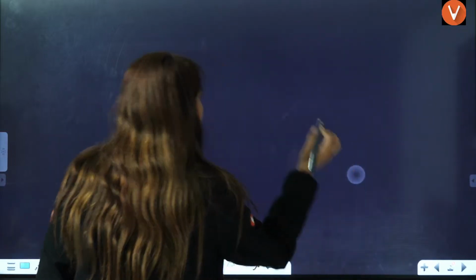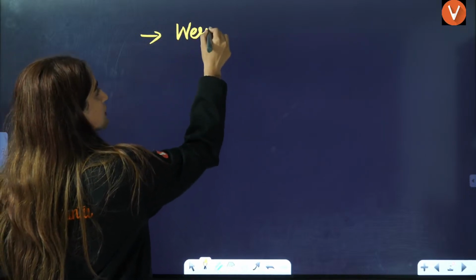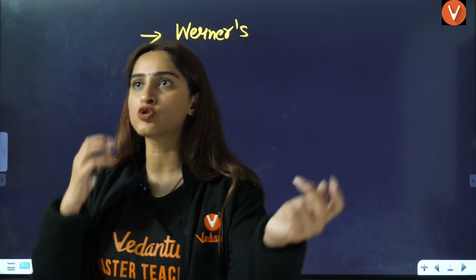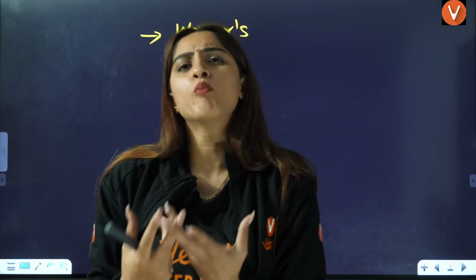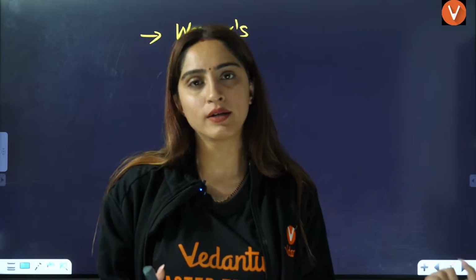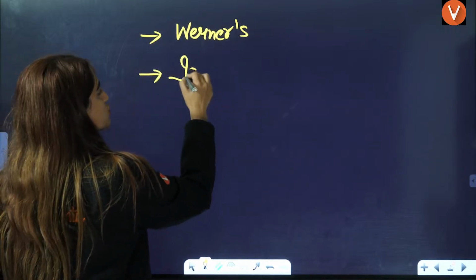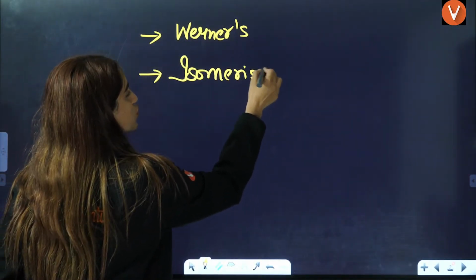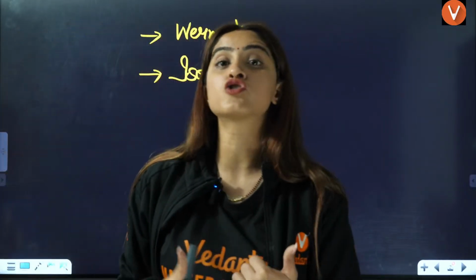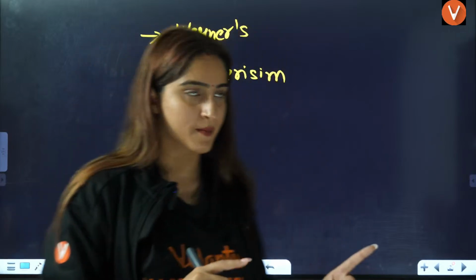The first topic, very important, is Werner's theory. Directly, the questions they ask are based on the formula of the compound. They will give you certain hints and you have to tell, according to Werner's theory, what the formula of that compound will be. The second very important thing is isomerism. From isomerism, the questions are mostly based on geometrical and optical isomerism. Mostly you will see questions on geometrical isomerism.